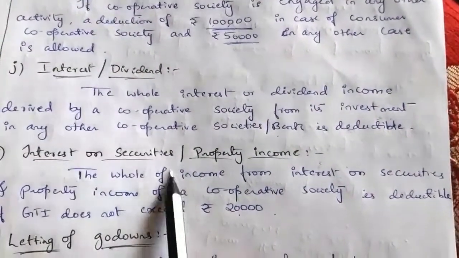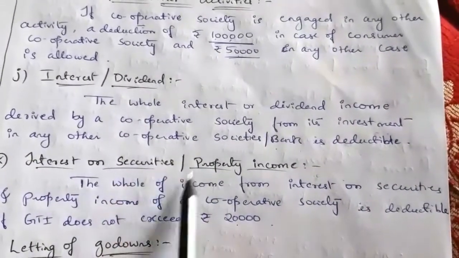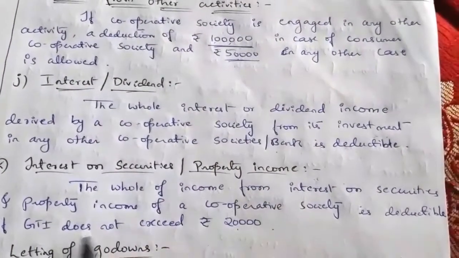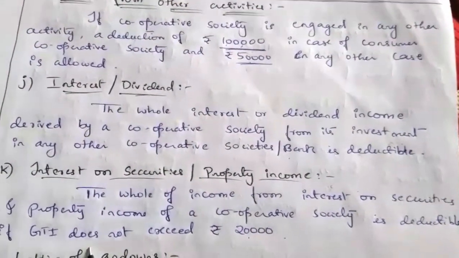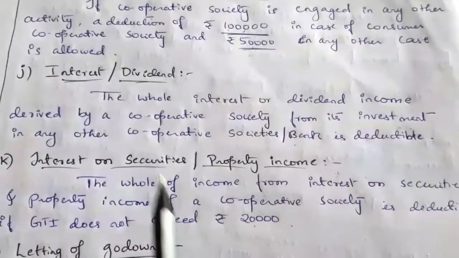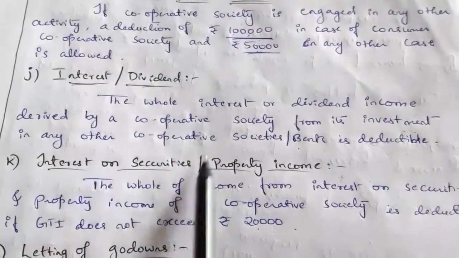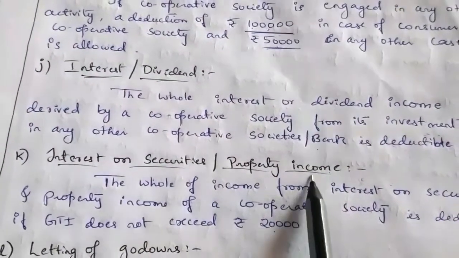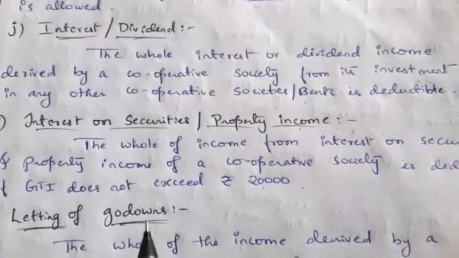Next one, interest on securities or property income. This deduction for interest on securities and property income can be claimed only if the gross total income is less than 20,000. If the cooperative society's gross total income is less than 20,000, and it earns interest on securities or has property income, then they can claim deduction for this interest on securities and property income under section 80P.